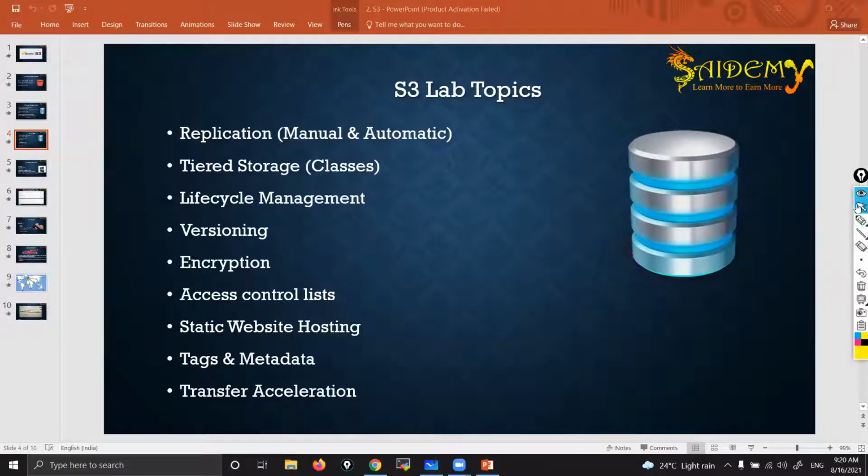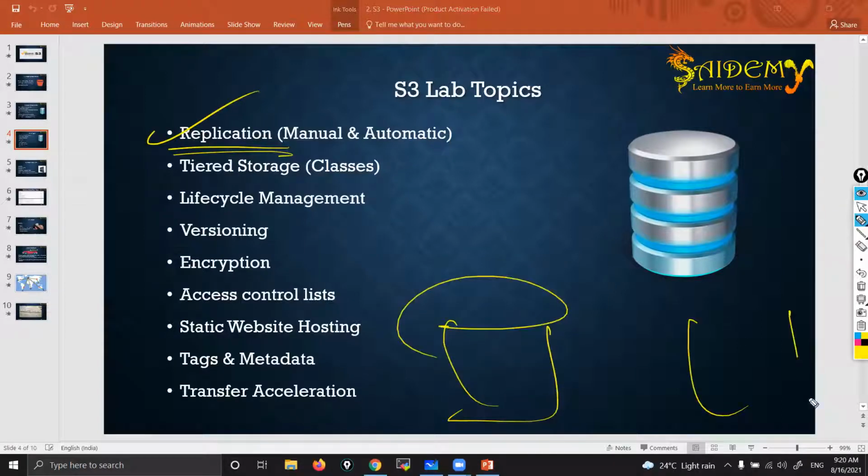So first we'll try to understand all these options theoretically. Then tomorrow we are going to jump into the lab session. The first one is replication. Replication means I have 2 buckets: 1 bucket I created in Mumbai, 1 bucket in Singapore.